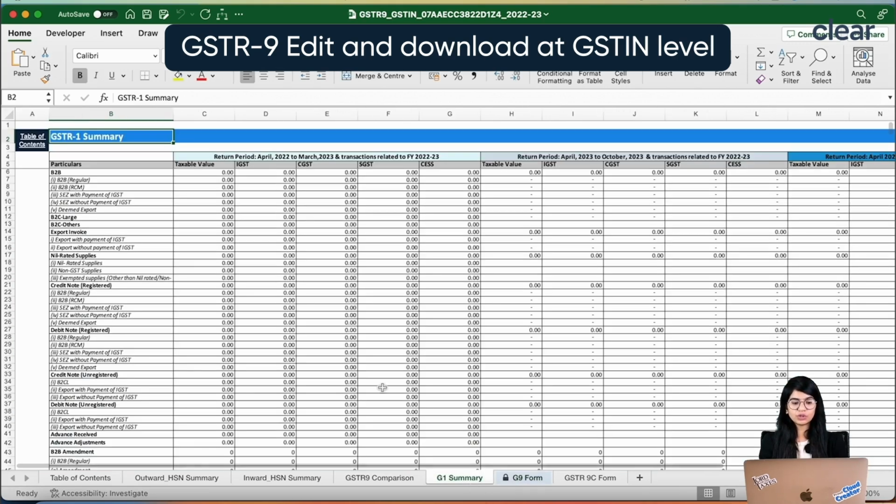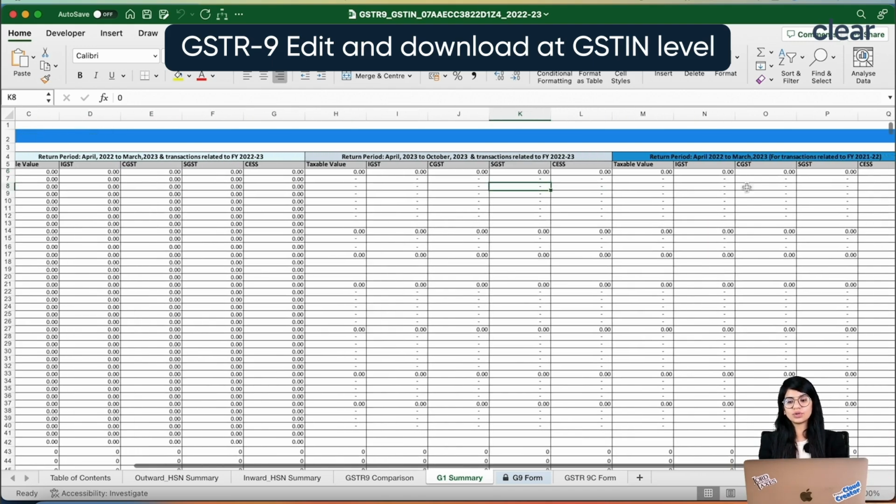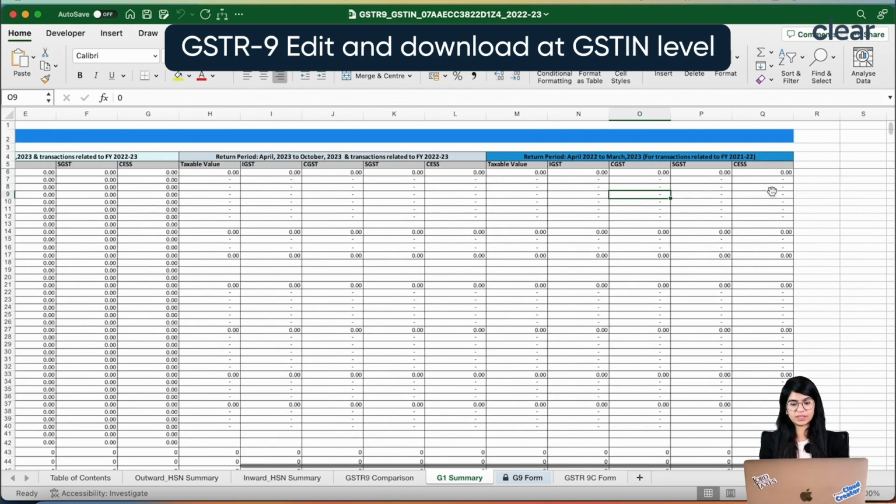Along with that, we also show the GSTR-1 summary, and in the summary we show what the respective sections are, what information is related to the current year but the amendments have been done in the future year, or certain information which is related to the current year and certain information which is related to the previous year. All of these breakdowns you can see from here itself.